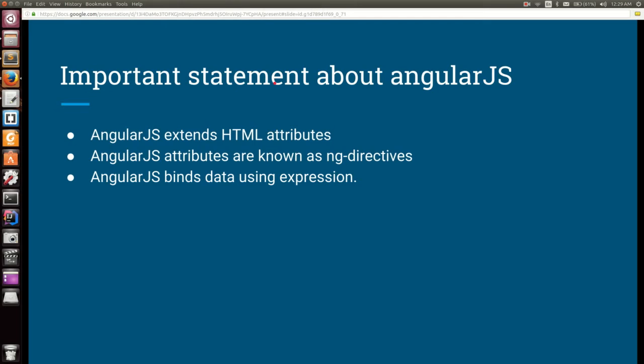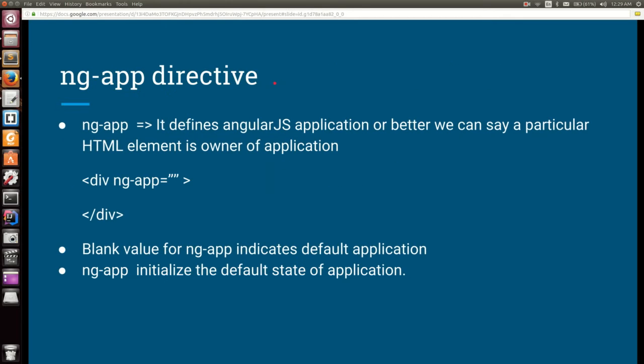So we add a few more attributes. Those attributes that we add to any element are known as AngularJS attributes, and are also known as ng directives, because every attribute starts with ng. Okay, next point is AngularJS binds data using expressions, which you will understand very quickly in the next 2 or 3 slides. So our first directive is the ng-app directive.